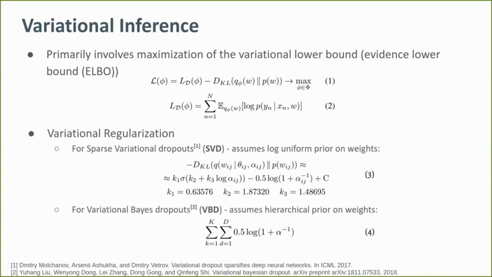This assumes a log normal prior on the model parameter distribution. Equation 4 shows the second variant, which is an approximation of the KL divergence term derived from the variational Bayes dropout or VBD. This term is obtained when we assume a hierarchical prior on the weight distribution.